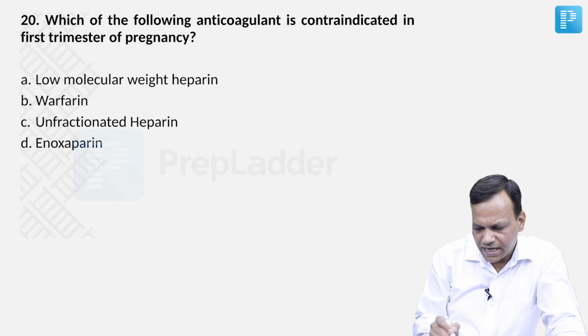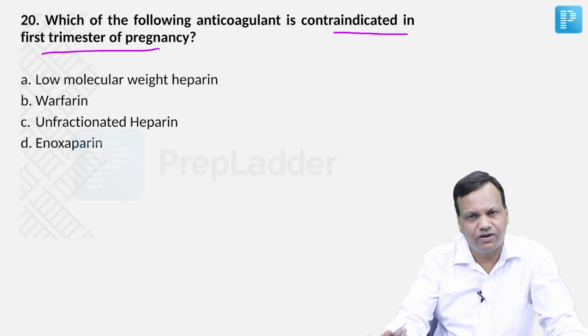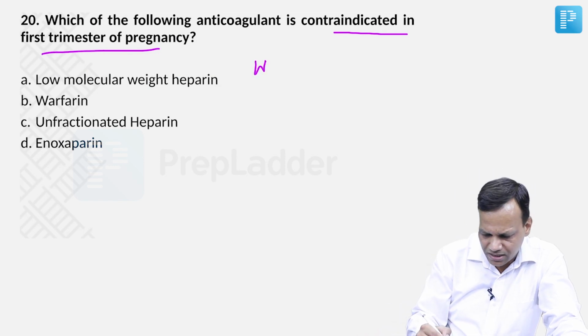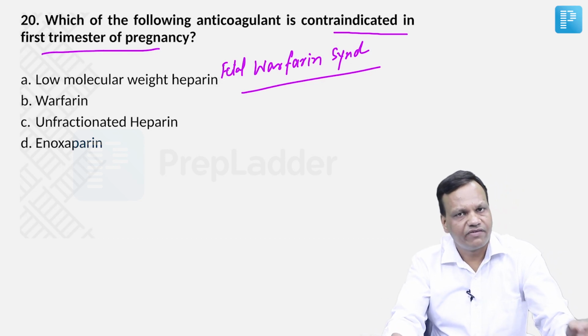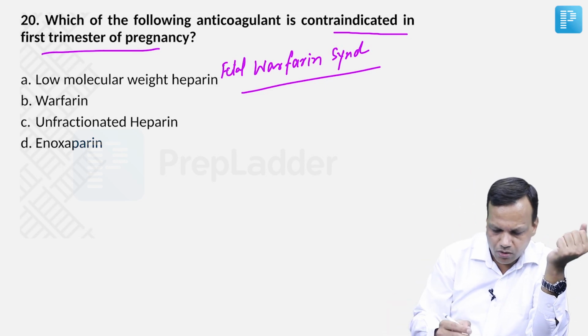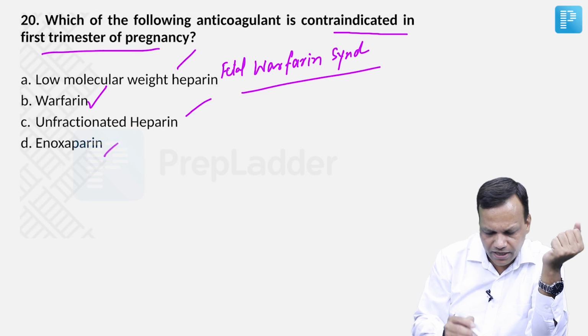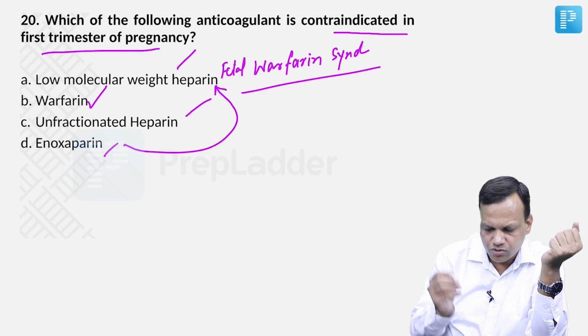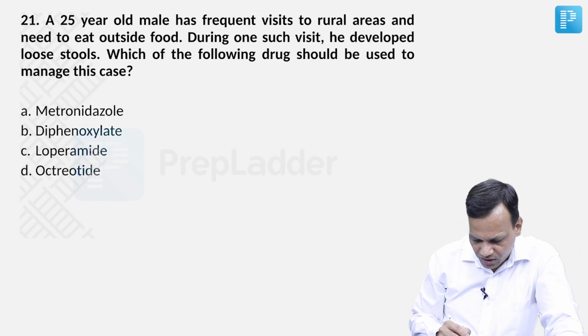Moving to the next question. Which anticoagulant is contraindicated in the first trimester of pregnancy? The easiest one. A very, very frequently asked question. The answer is warfarin. We know warfarin can cause fetal warfarin syndrome if we give it during pregnancy. It is a highly teratogenic drug. If given in pregnancy, it can cause fetal malformation, so it is avoided in pregnancy. The other drugs are safe. Heparins, unfractionated or low molecular weight. Enoxaparin is also a low molecular weight heparin. These are safe in pregnancy. Warfarin is contraindicated.